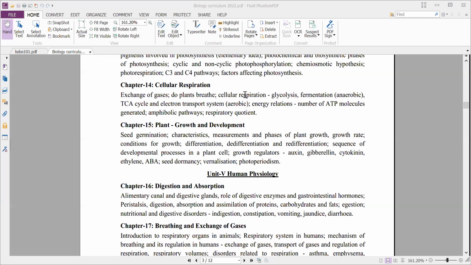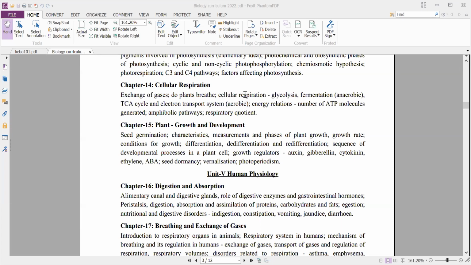And we'll also study respiration at the cellular level. That means inside cells, how the respiration occurs. Okay, that is differentiated into glycolysis. In the absence of oxygen, it undergoes fermentation. In the presence of oxygen, it undergoes the TCA cycle, that is commonly called the Krebs cycle. And finally it undergoes the electron transport system, which is part of aerobic respiration. And finally, a huge amount of energy in the form of ATP is produced.